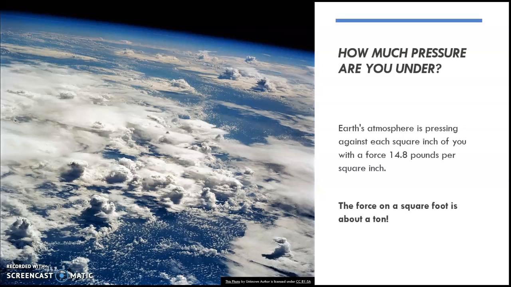So gas has matter, and therefore it has mass. Our atmosphere is made up of gases, and the gravitational pull of the Earth pulls our atmosphere towards the Earth's center. Earth's atmospheric pressure is roughly 15 pounds of force per square inch at sea level. This pressure changes depending on your elevation, though. So we're up high in Denver, so the pressure will actually be less than it would be at sea level. And the deeper you go in the ocean, or the deeper you go on Earth, the higher the pressure.